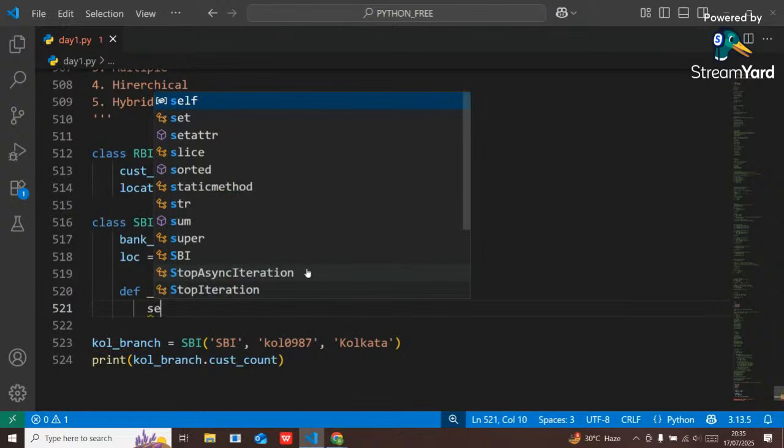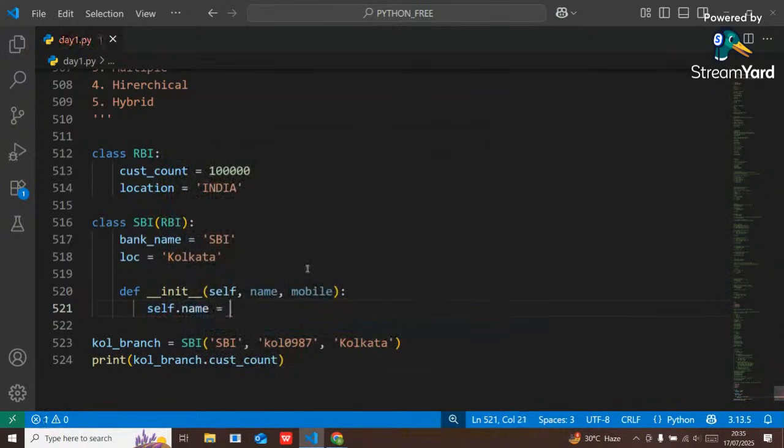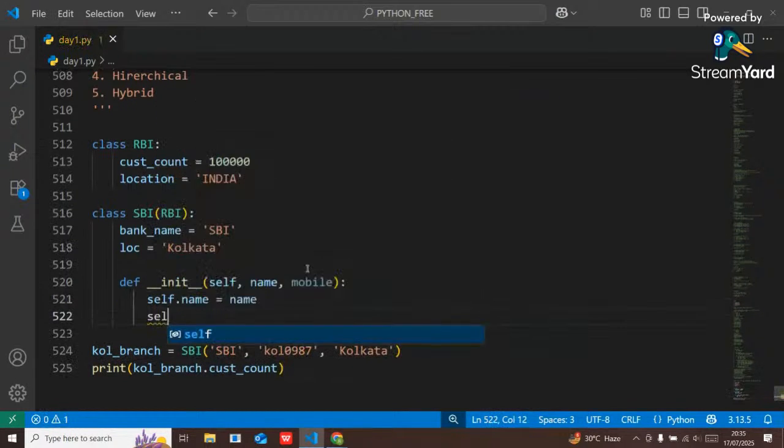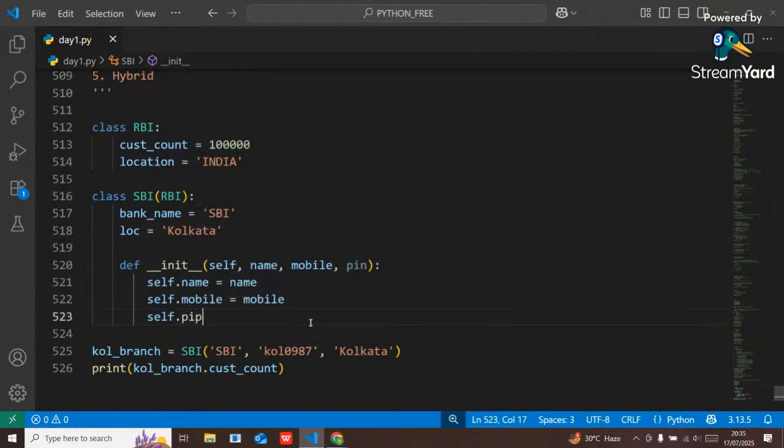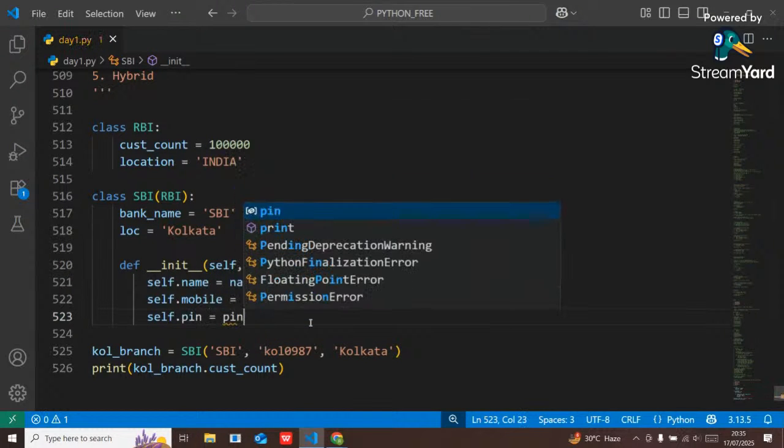So self dot name equal to name, again self dot mobile equal to mobile. And the customer also has to provide their PIN, the ATM PIN. So self dot pin equal to pin. That's it, guys.